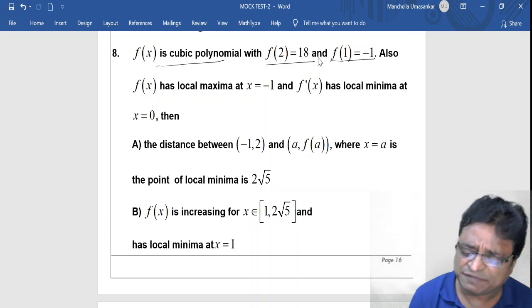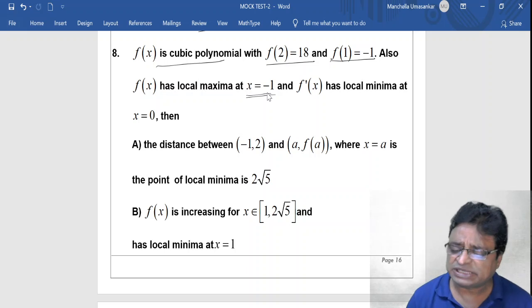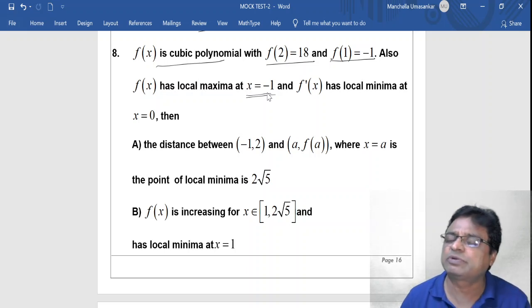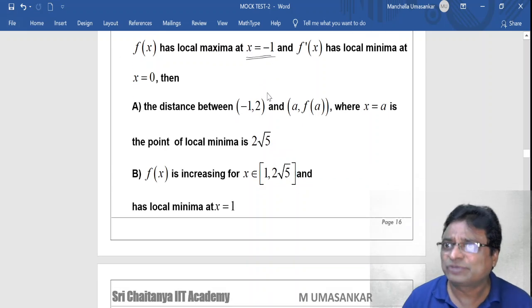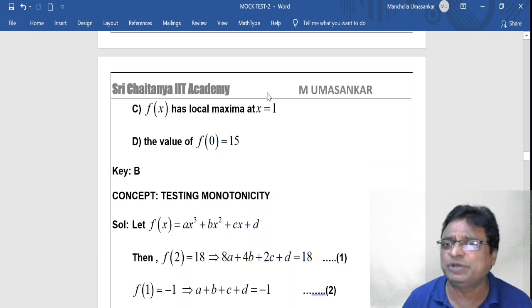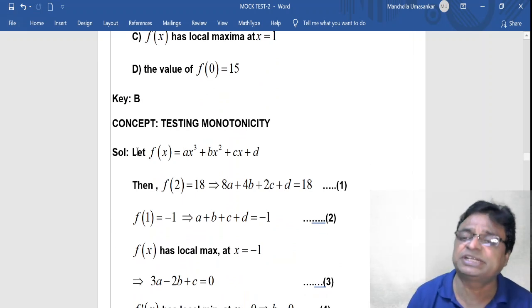Also f of x has local maxima at x is equal to minus 1. What does it mean? It means f dash of minus 1 is equal to 0. Clear? This problem is prepared under the concept of testing the monotonicity.